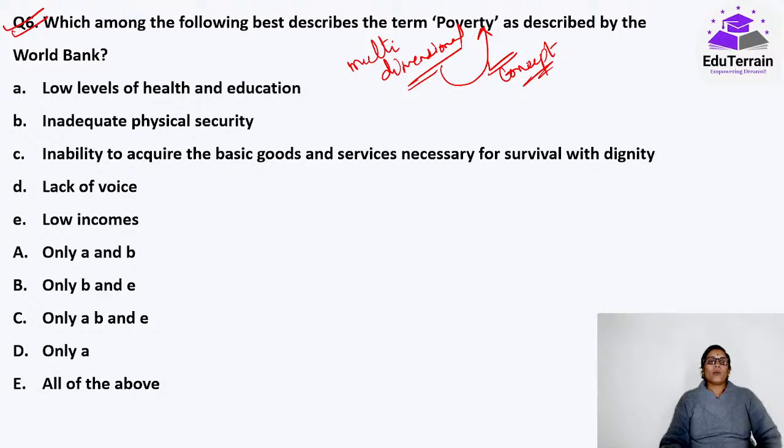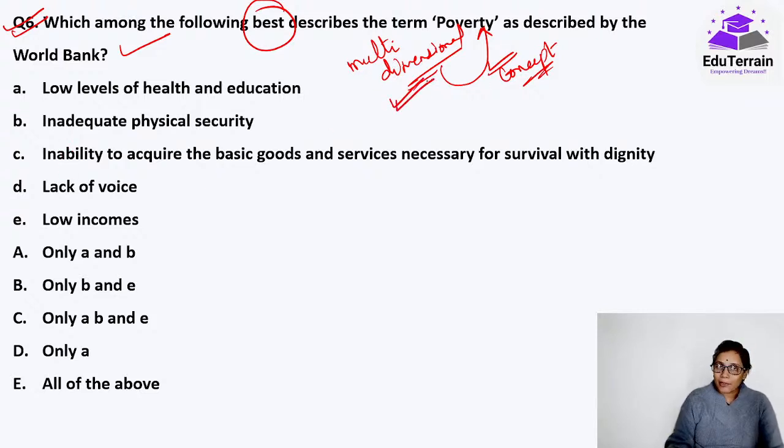Okay. Now, here, which among the following best describes the term poverty as described by the World Bank? There are 5 options that I have given, and from that you have to tell me which among them fit into the term poverty as described by the World Bank. Hint भी मैंने दे दिया है. It is multidimensional. Yes.